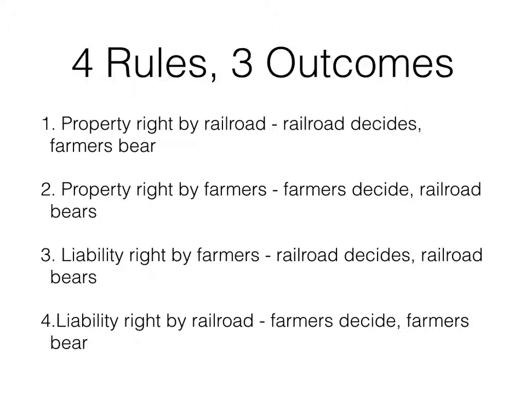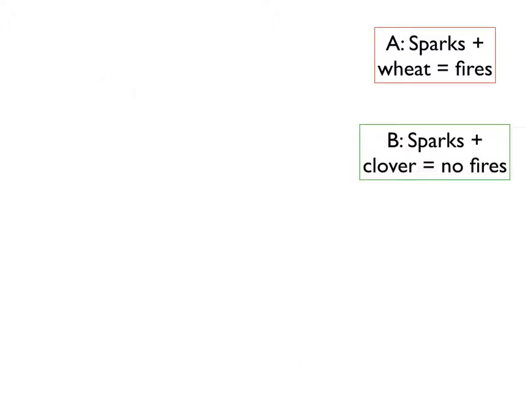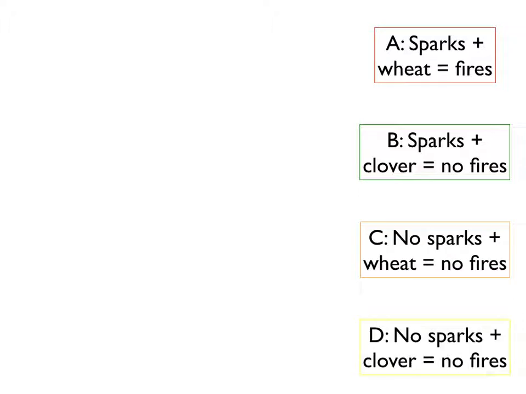So we'll be using these 4 different rules to understand when transaction costs impede something. So we'll start with the different outcomes. A was the railroad emits sparks, the farmers grow wheat, and part of the wheat is destroyed by the fire. B would be the railroad still emits sparks, but the farmers switch from growing wheat to growing clover. There's a cost to the farmers, but you end up with no fires.